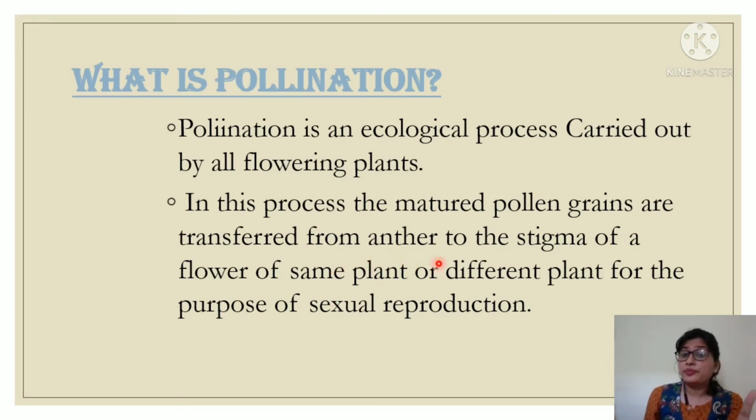And one thing, here it is written stigma. Stigma is a part of female sex organ that is known as carpel. So, in pollination, mature pollen grains are transported from anther to the stigma of a flower of the same plant or a different plant. The reason behind this process is to fulfill the requirement of sexual reproduction.